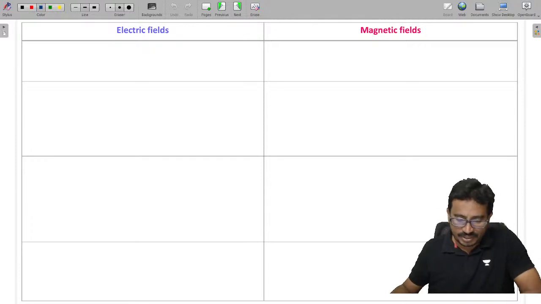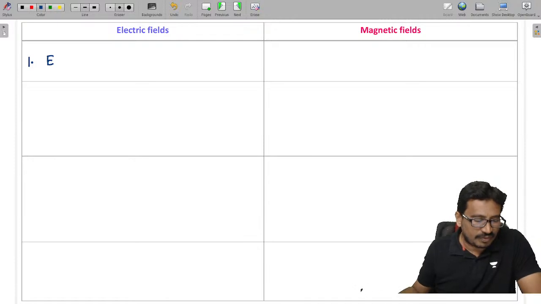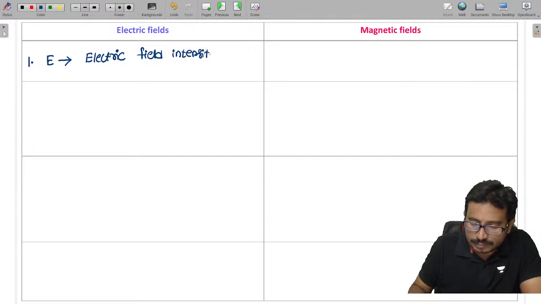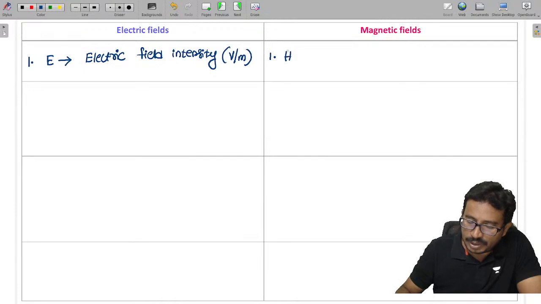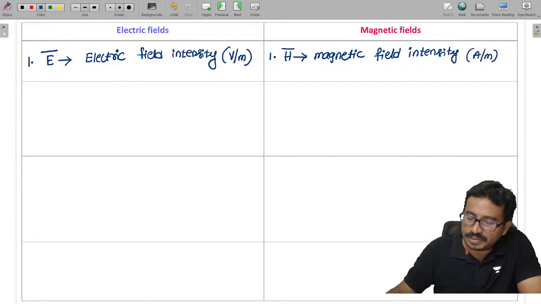In the electric field, we have the electric field intensity E, with units of volts per meter. Corresponding to it, we have H, which is called the magnetic field intensity, and by using it we can indicate the strength of the magnetic field, with units of amperes per meter.